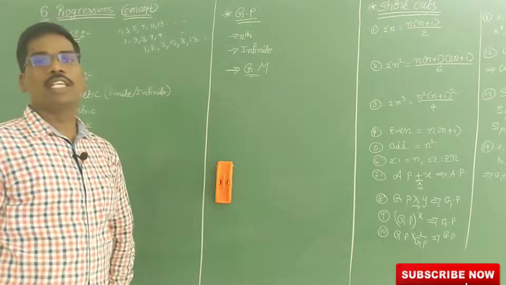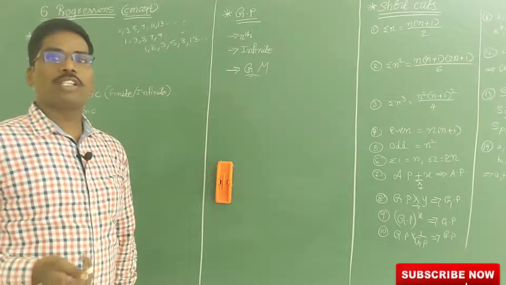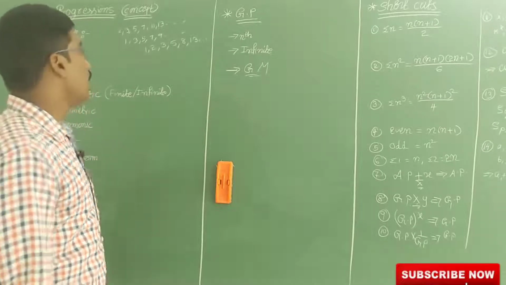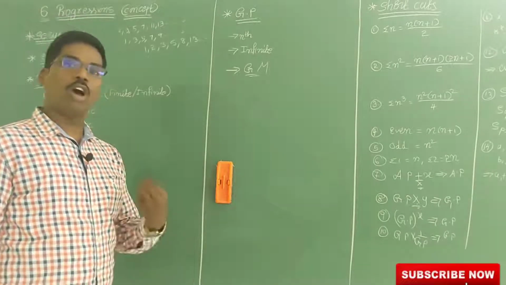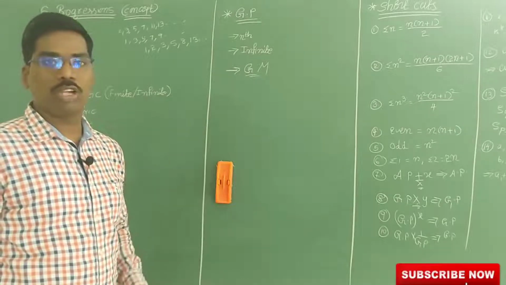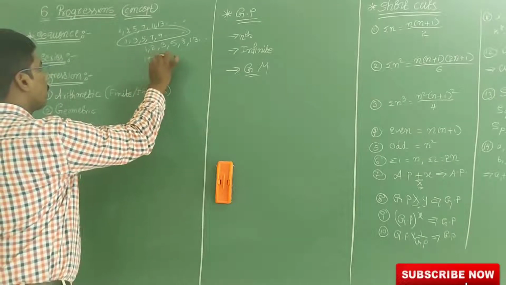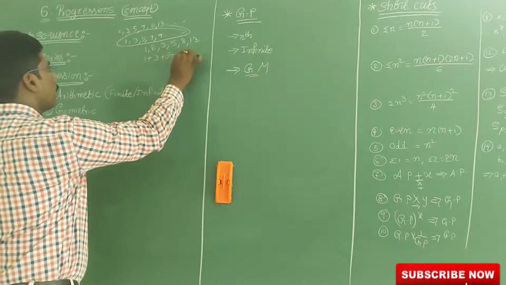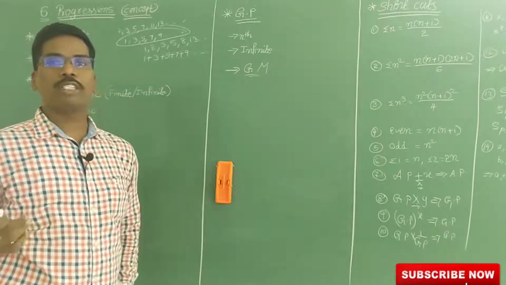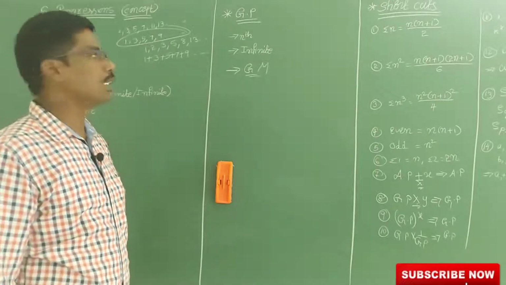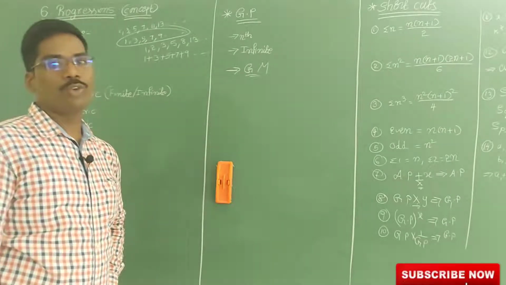Now coming to series. In a sequence, if you add or subtract the numbers you are writing, then this is called a series. That means the sum or difference of the terms in a sequence is called a series. Example, consider the odd number sequence: 1 plus 3 plus 5 plus 7 plus 9 plus and so on is the odd number series. 2 plus 4 plus 6 plus 8 plus and so on is the even number series. 2 plus 3 plus 5 plus 7 and so on is the prime number series.